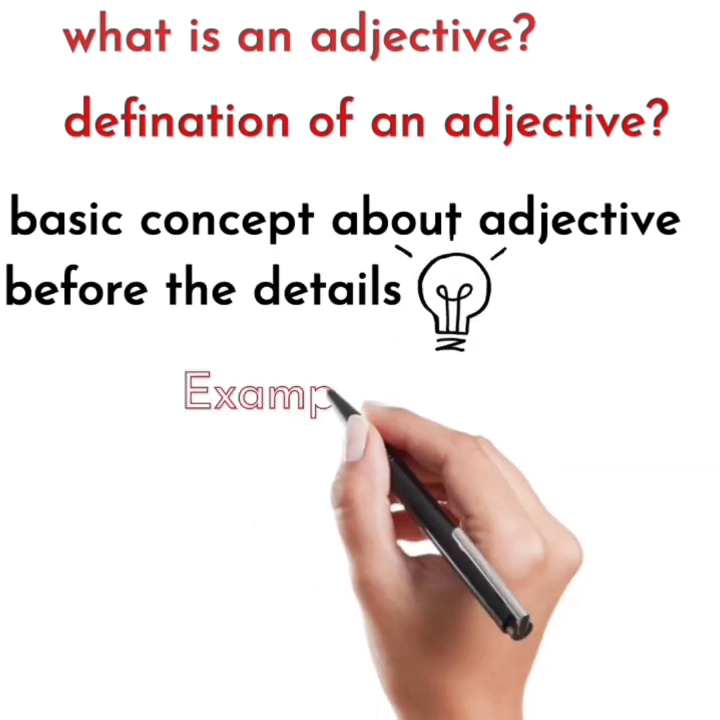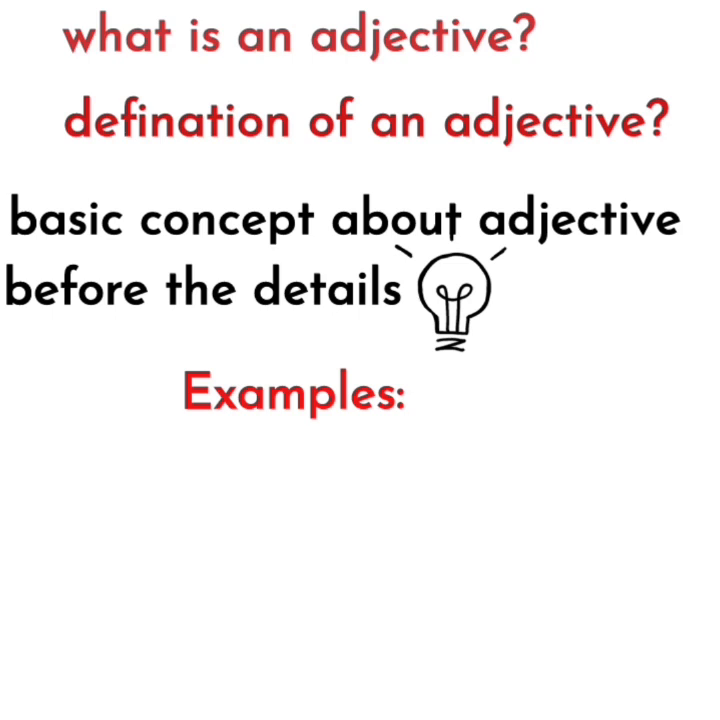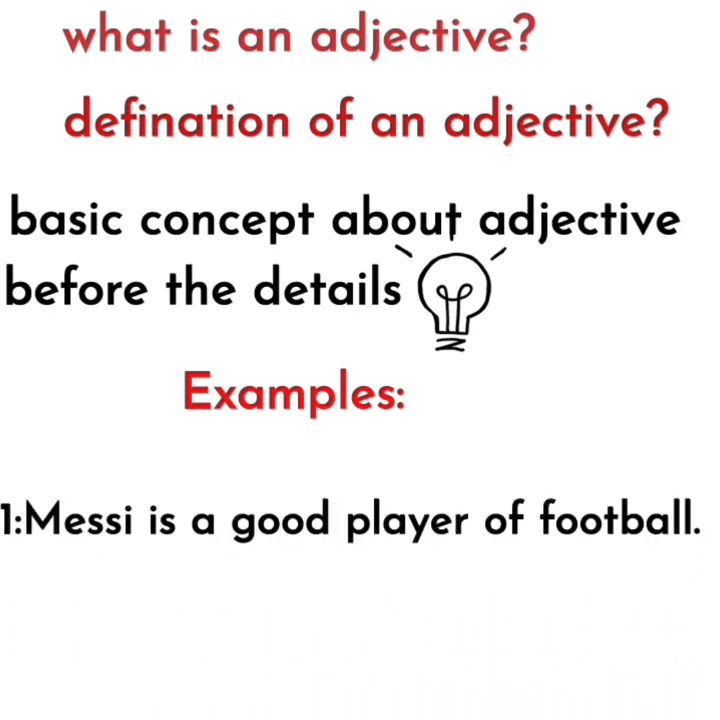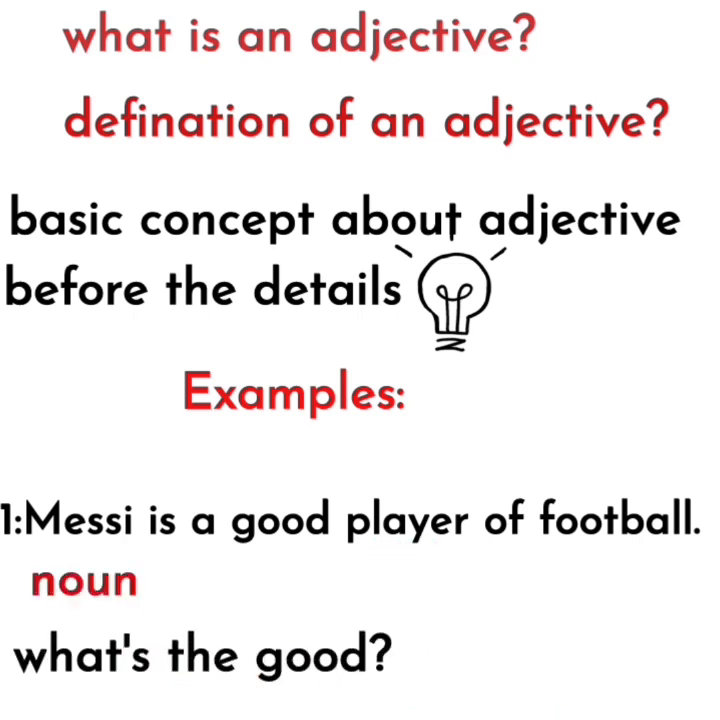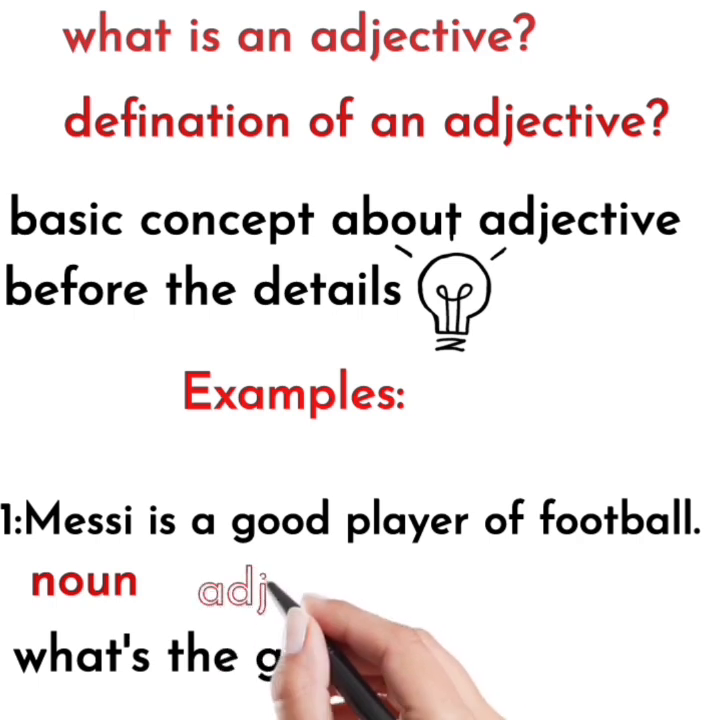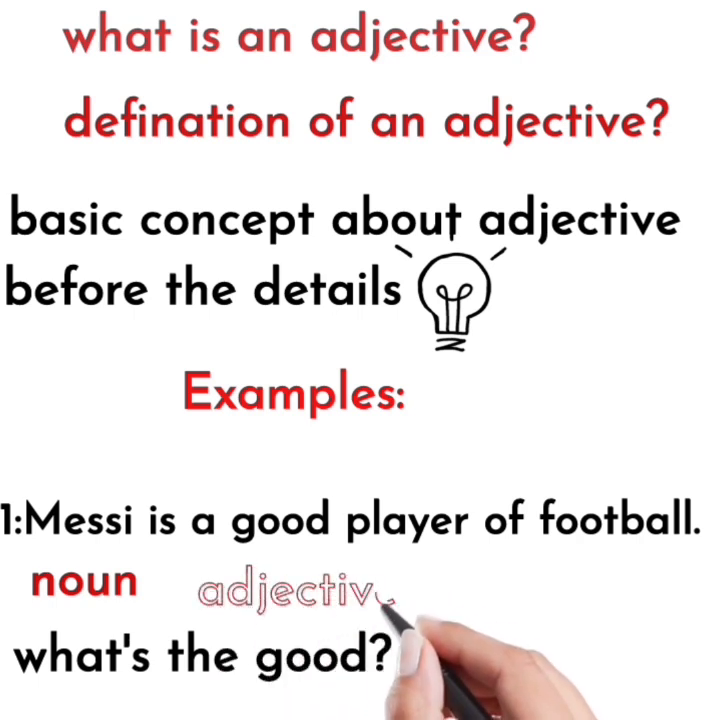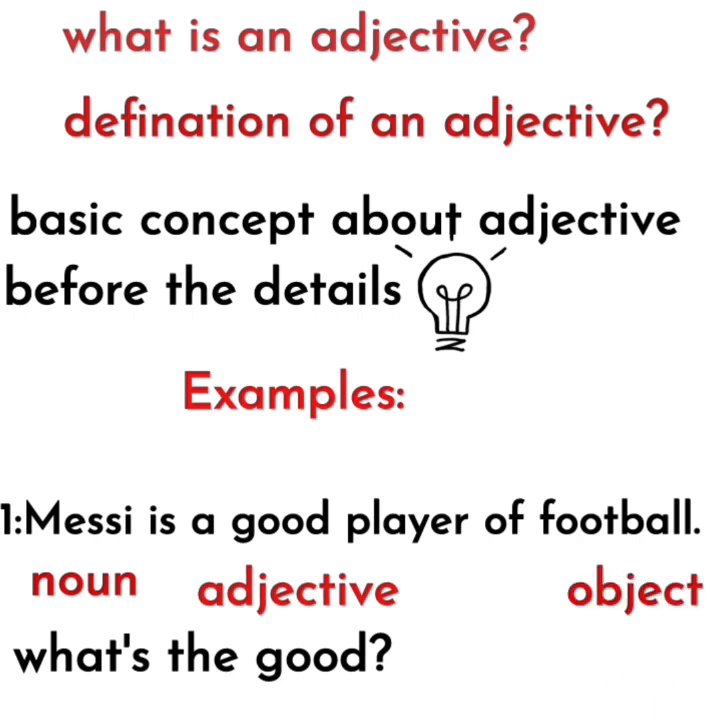First example: Messi is a good player of football. Messi is the noun here in this sentence, football is the object here and player is the verb here. So what's the good in this sentence? Well, good is an adjective here which describes our noun Messi, which describes the qualities of our noun Messi, is he good or bad.